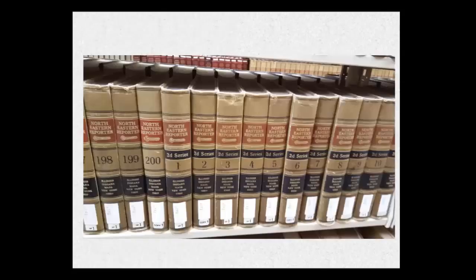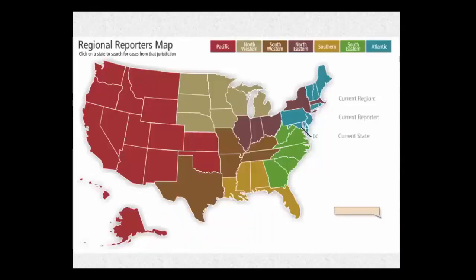There is another set of print reporters which contain Ohio State Court decisions. It is called the Northeastern Reporter. Northeastern Reporters contain cases from Ohio, Illinois, Indiana, Massachusetts, and New York. The Northeastern Reporter is part of West's National Reporter System.